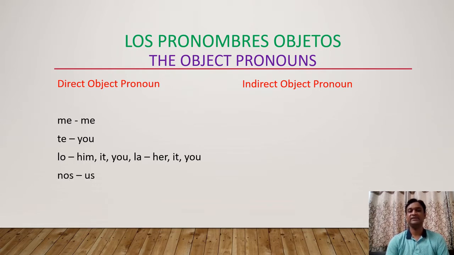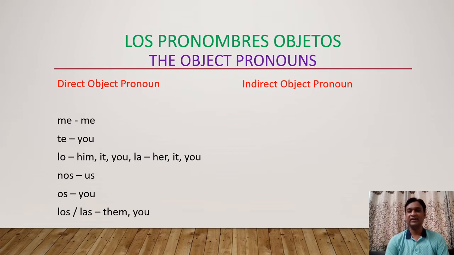The fourth form is nos, that is for us. The fifth form is os, that is for you, and for the last form we have two options, los and las, for them and you both. The difference between los and las is the gender. Clear all the direct object pronouns?